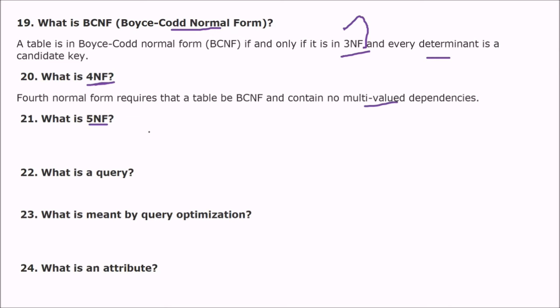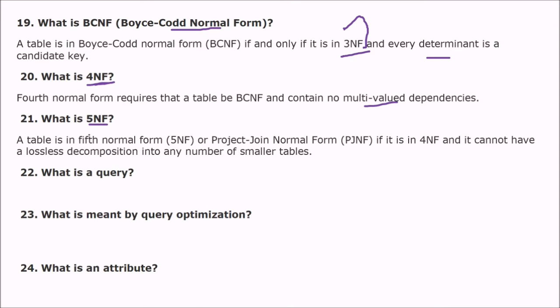Then what is 5NF? Fifth normal form. See, again, from 4NF onward, the dependencies we talk about are multi-value dependencies only. So what is 5NF? This means a table is in 5NF, and this is also known as PJNF, projection join normal form. So 5NF or PJNF, if it is in 4NF and it cannot have a lossless decomposition into any number of smaller tables.